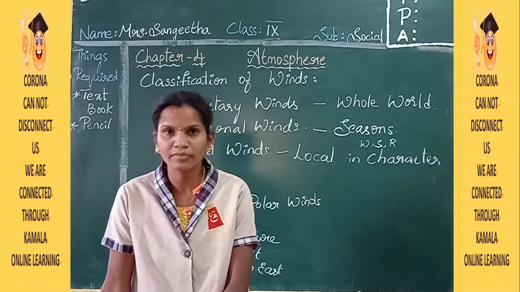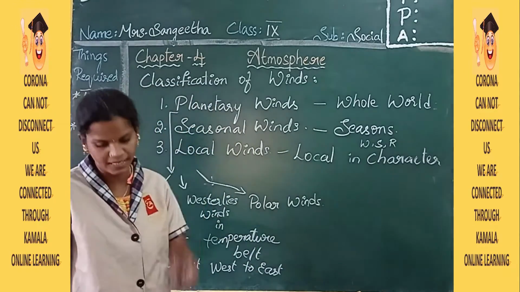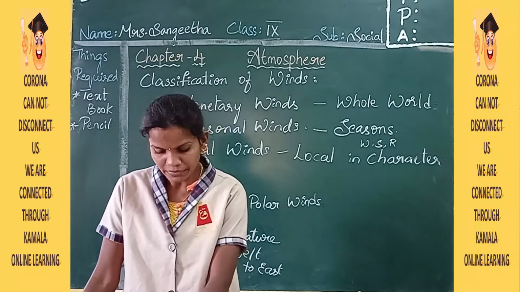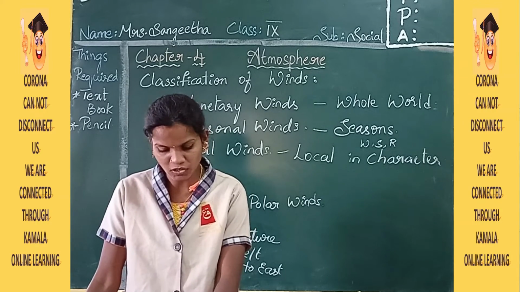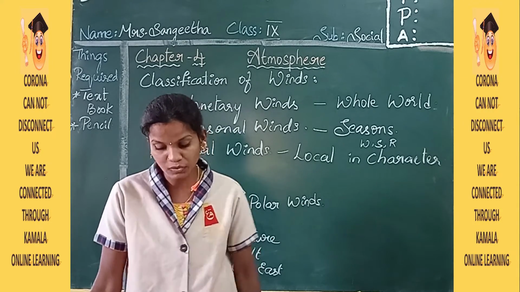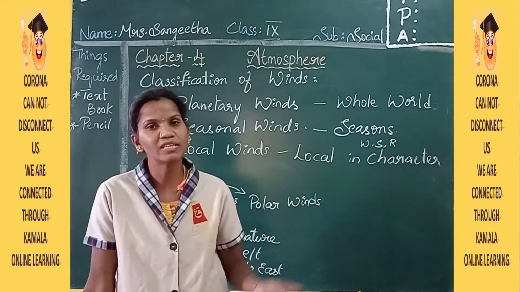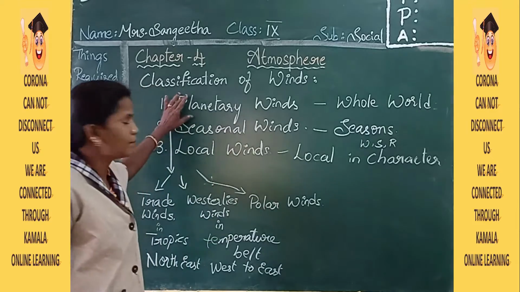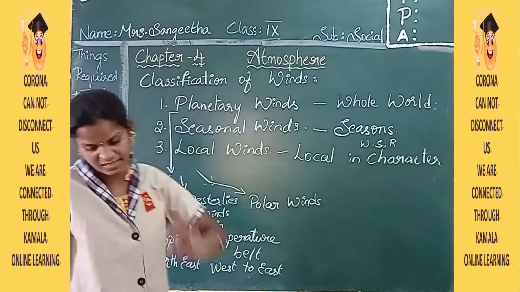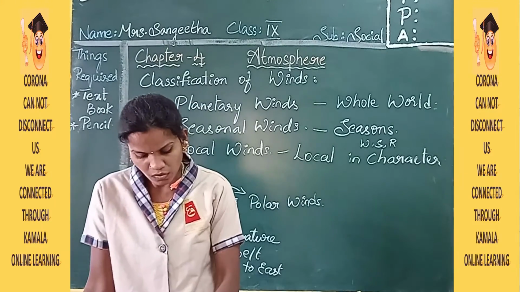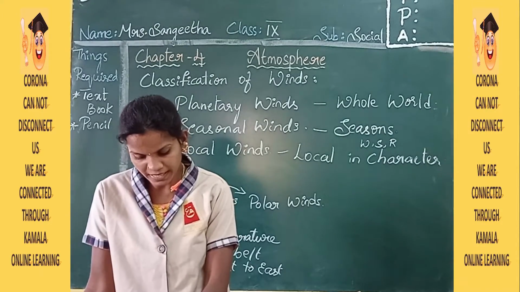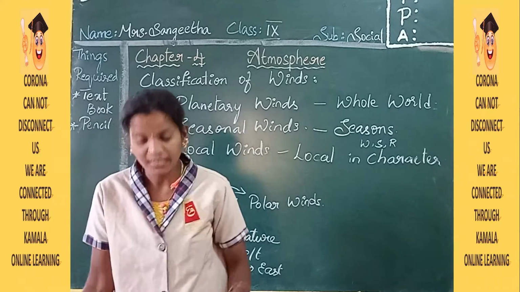Effects of planetary winds. How they will affect, let us see. You would have noted that the pressure and wind systems are actually a result of the impact of the lithosphere and hydrosphere. In the previous classes, I told you about the lithosphere and hydrosphere, and it repeats in the planetary winds. These winds play a crucial role, meaning important, in transporting heat and moisture across the world.